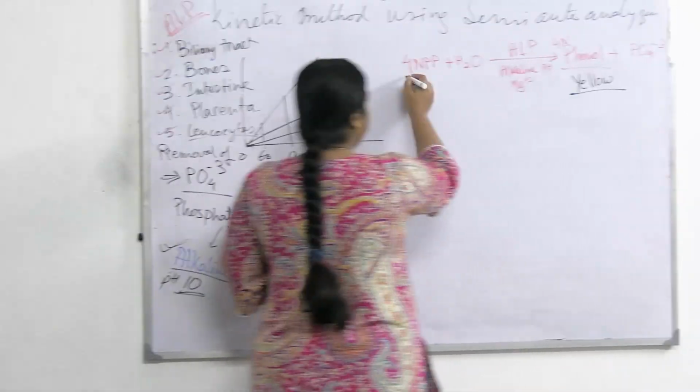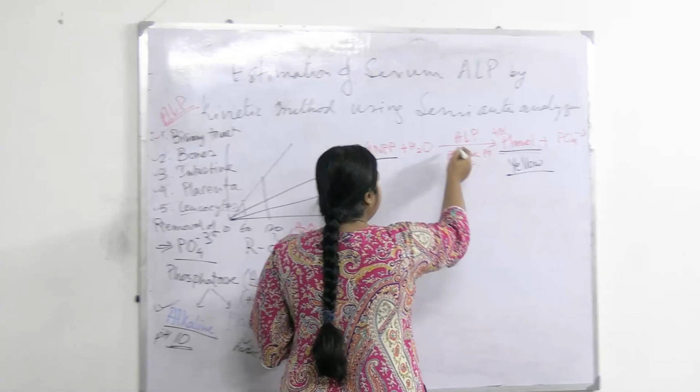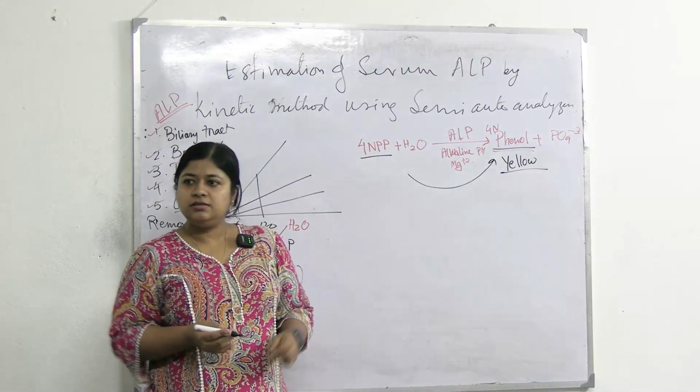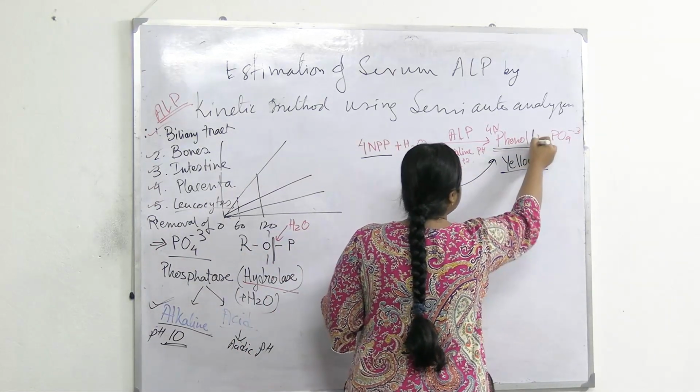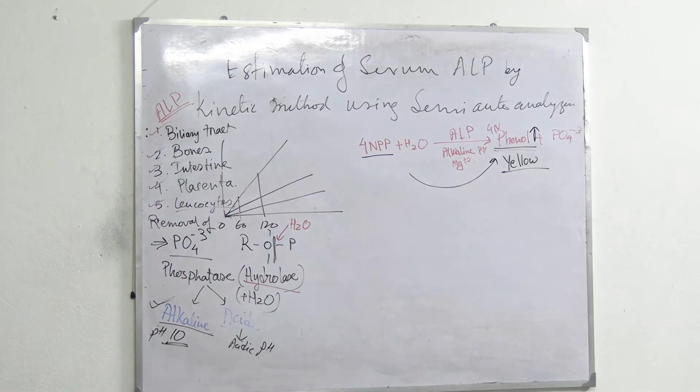So here from 4-nitrophenyl phosphate, 4-nitrophenol is formed and ALP is helping to convert this to this. So here there will be an increase in the yellow color over time. In the last line it is only said the increase of the absorbance. The increased intensity of color is proportional to the concentration or activity of ALP. Is it clear? The principle of ALP estimation is clear.